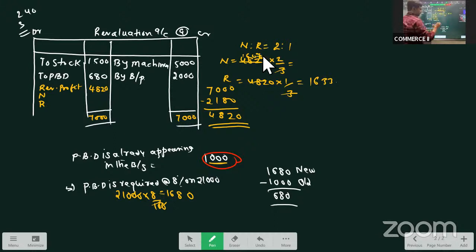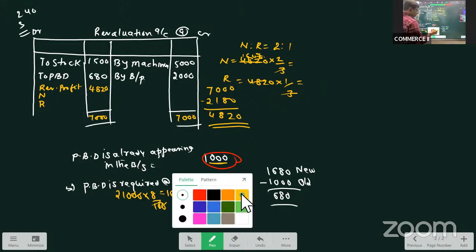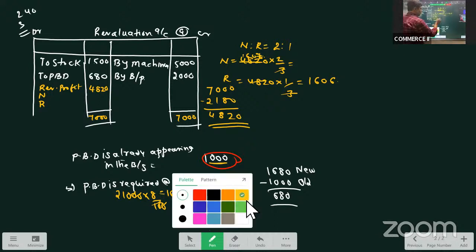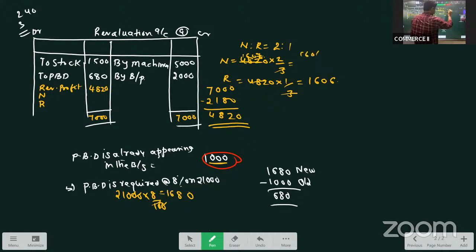Three ones are 3, 3 sixes are 18, 0, 6. So 1,606 is the share of Ramesh, and 1,606 into 2 gives 3,212.